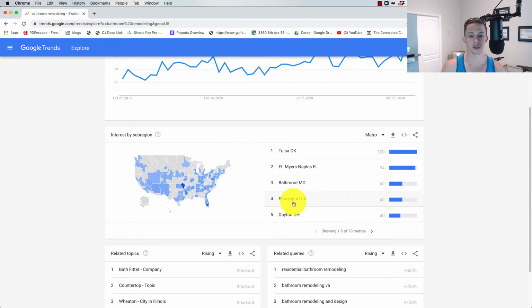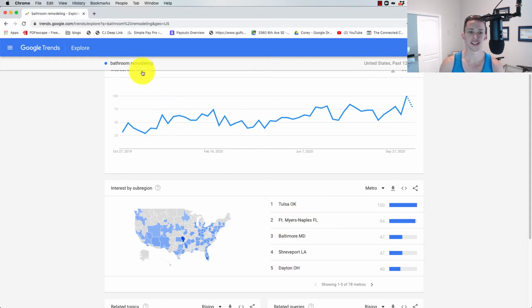Now, one thing that's standing out to me though, before we get into it, is my actual search query in these locations. I'm seeing Tulsa, Oklahoma, Shreveport, Louisiana, Dayton, Ohio mixed in up here. These areas are not really high income areas, or I shouldn't say high income, but they don't have high property values. And where there's higher property values, people tend to invest more in their homes in higher contractors. So possibly this is not the right search.